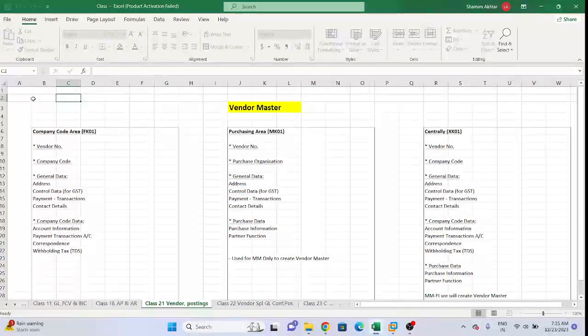Once the user does the testing, they will provide their confirmation, called UAT sign off, user acceptance testing sign off. After getting the sign off, the IT consultant will move the TR from the golden client to the production system, and the production system will be ready and handed over. This is the process.